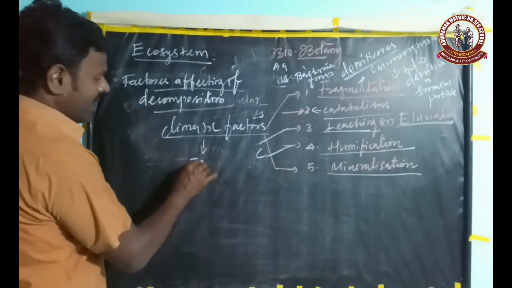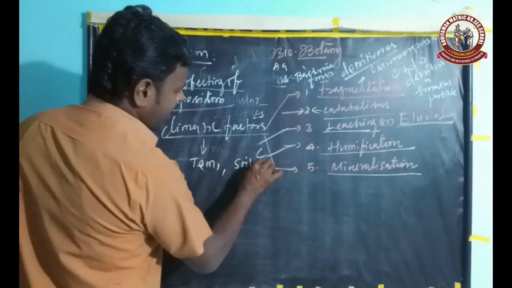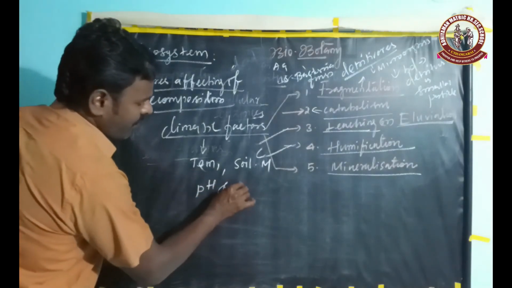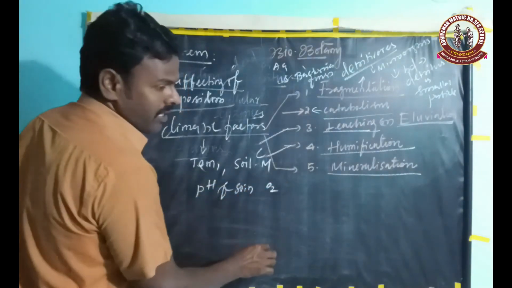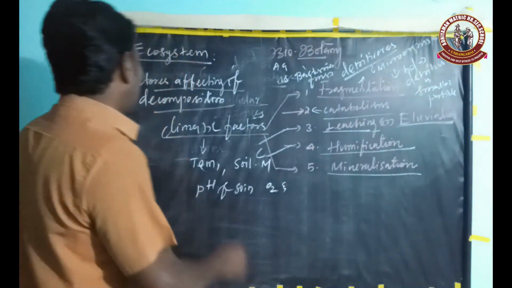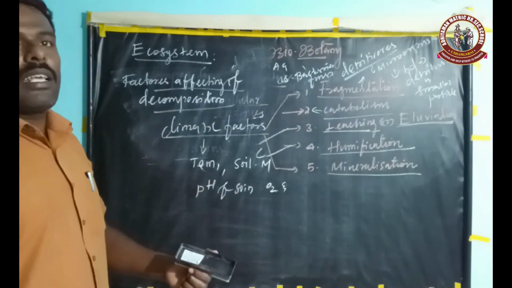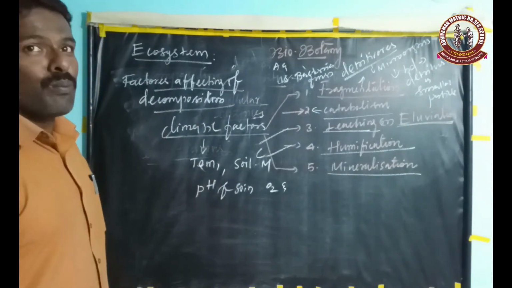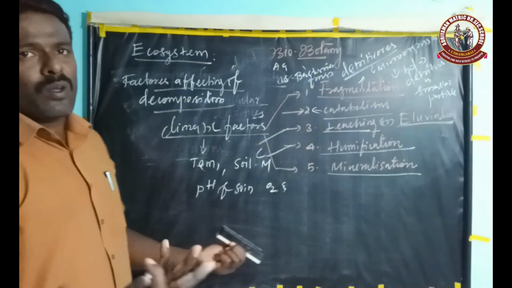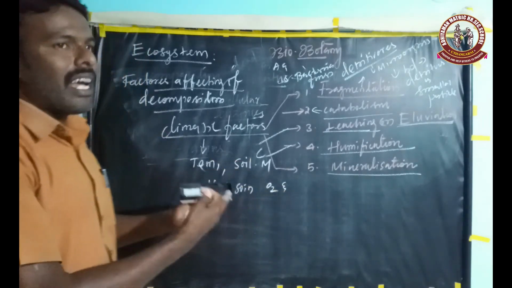For example, temperature, soil moisture, pH of the soil, oxygen, and the chemical quality of the detritus are all directly affecting the decomposer or microorganism. Finally, the microorganism may die. Therefore, these factors affect decomposition.